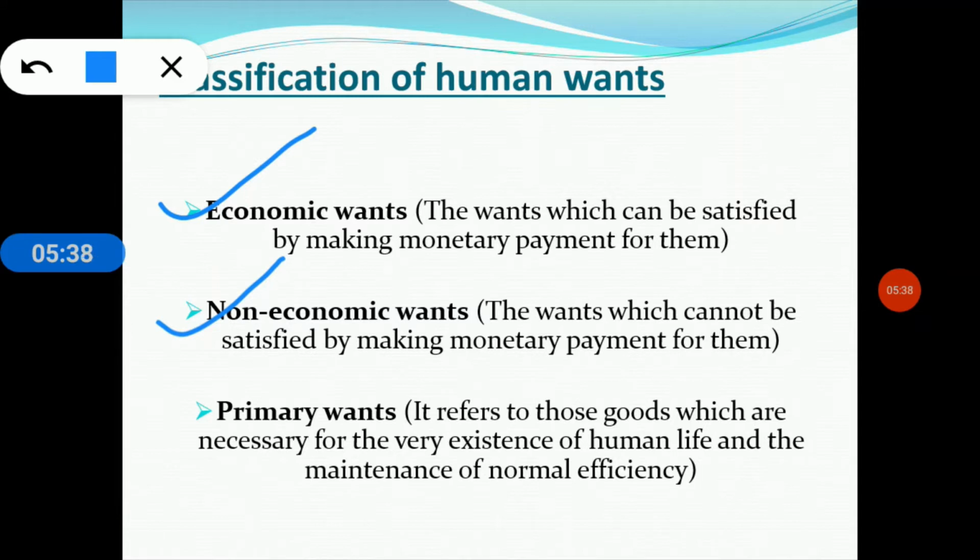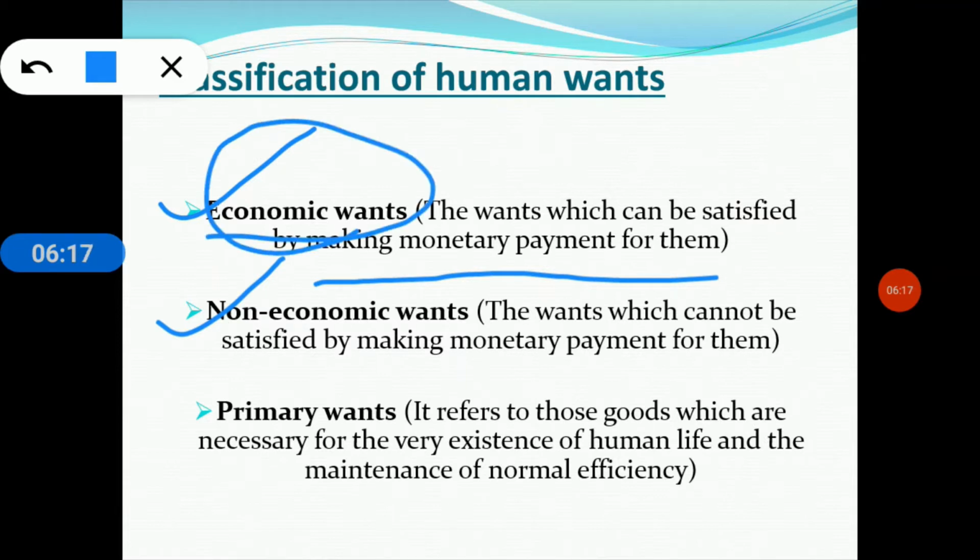What do you mean by an economic want? We can understand that from the names, economic and non-economic. Economic wants refer to those wants which can be satisfied by making a monetary payment for them. For example, the want for food or the want for a book. These wants can be satisfied in monetary terms, so these are known as economic wants.